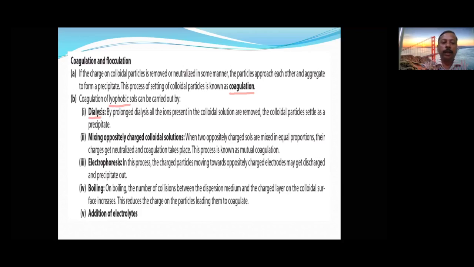It is carried out by, very, very important, a more than one correct question: prolonged dialysis can cause coagulation. Mixing of oppositely charged colloidal solutions causes coagulation. Electrophoresis can cause coagulation. Boiling can cause coagulation. Addition of electrolyte causes coagulation. These are the methods of causing coagulation. Now let's see the next one.